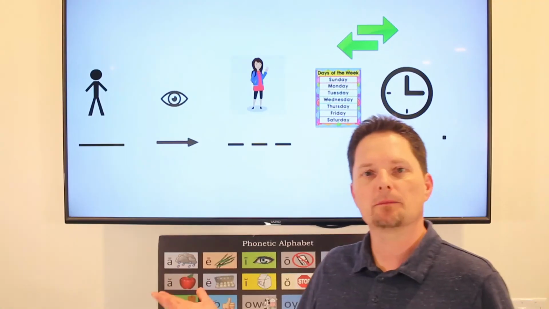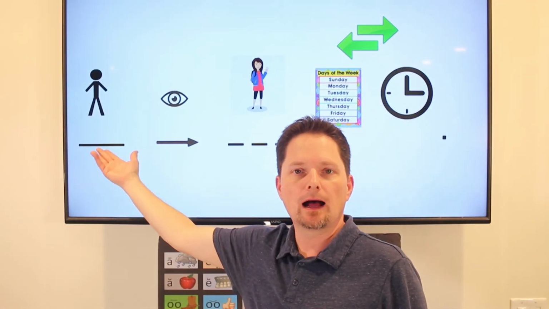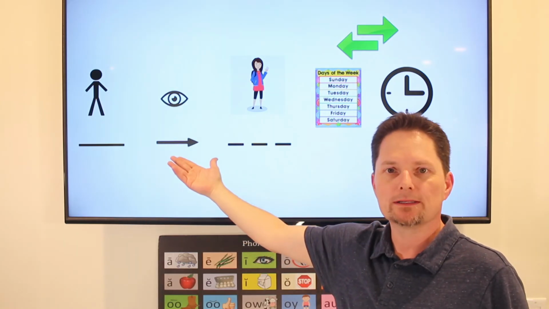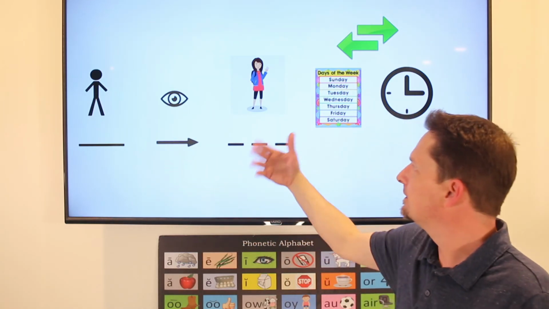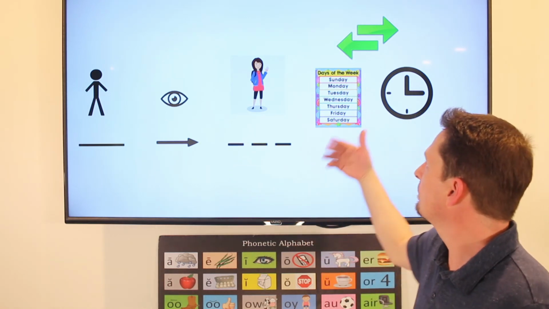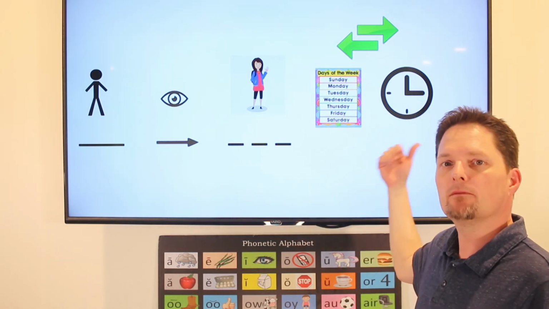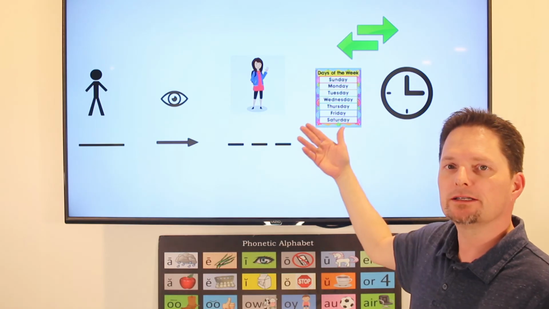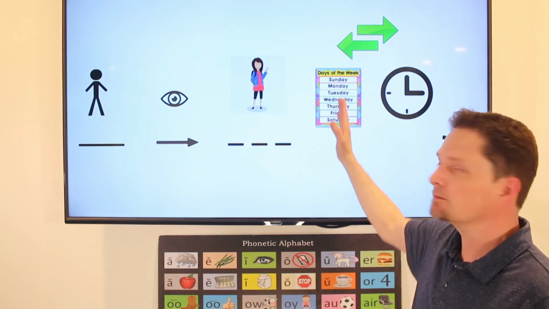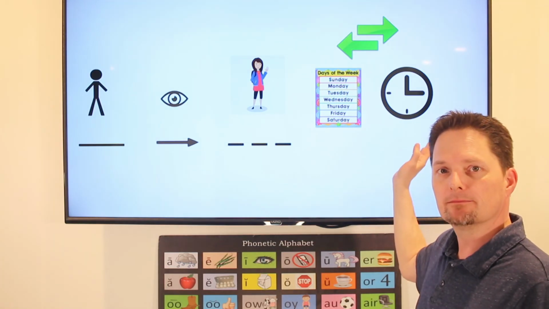Very good. Example, person, I. Or in future, I will, I'll. Verb, see, I'll see. Object, you, I'll see you. We have days and we have time. I'll see you on Sunday at 3. So it's better to put the day first and then the time.